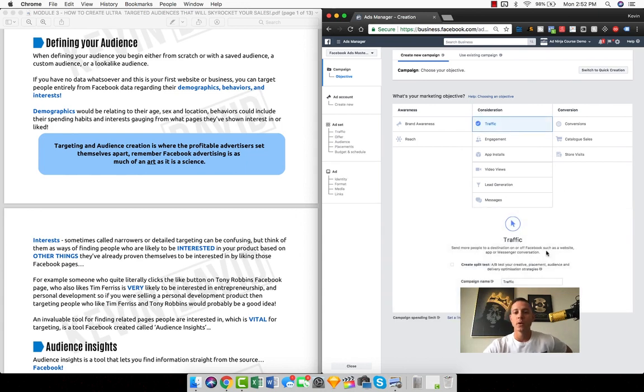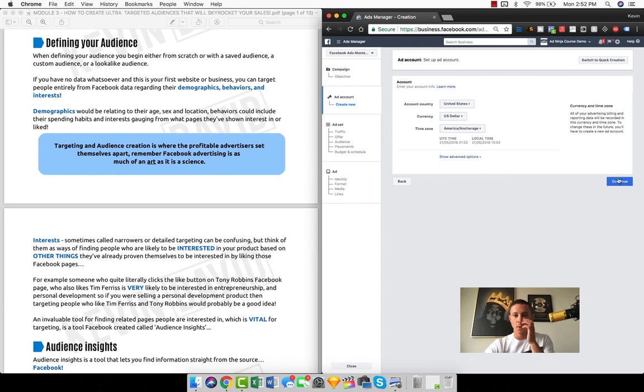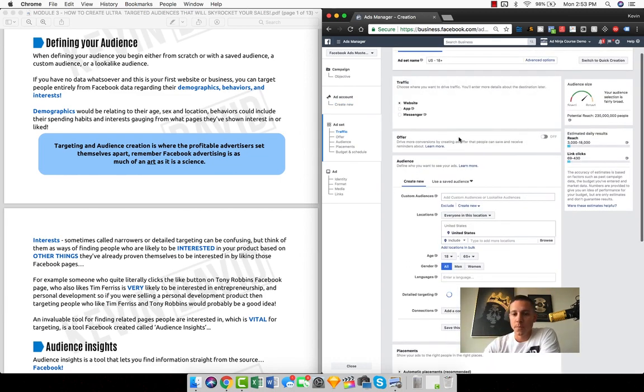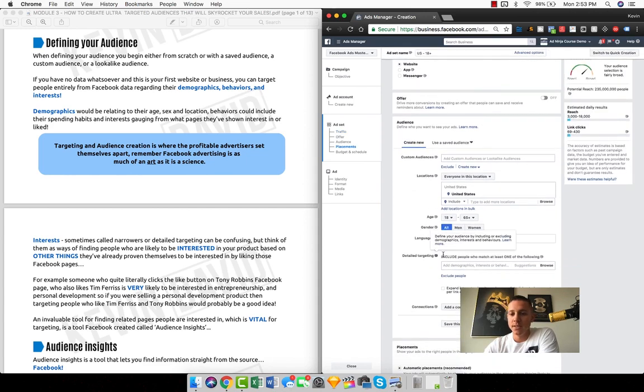And so the first thing that we want to talk about is with any of these advertising campaigns, what we can do is actually start to target people. And the way that we target people is actually in this section here where it says detailed targeting. So this is one of the most important sections.